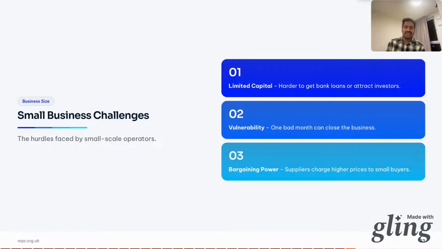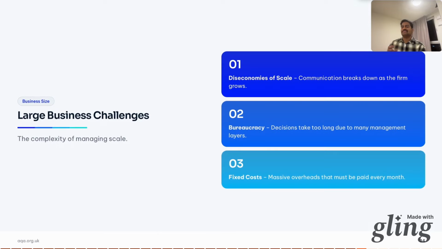And now, what are the challenges faced by large businesses? Big businesses have their own problems. It's not like they don't have any problems. Diseconomies of scale, communication breakdowns. The left hand doesn't know what the right hand is doing. Do you know what happened with Nokia? I'll tell you. Nokia employees already had the idea of creating a smartphone, a touchscreen phone, back in 2007 or before that, but they didn't really launch it.